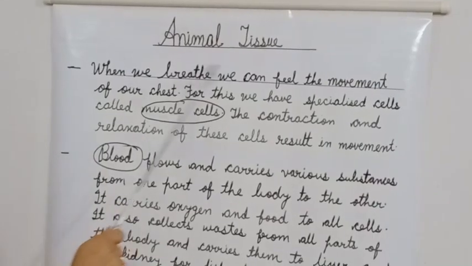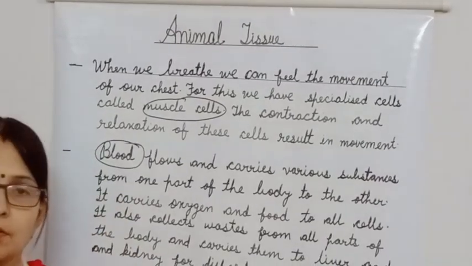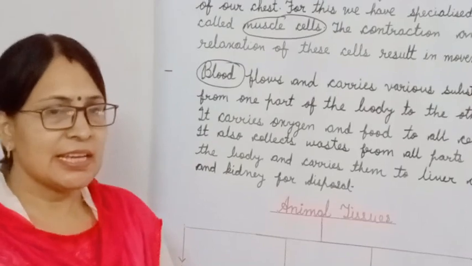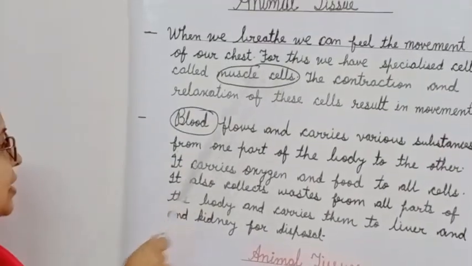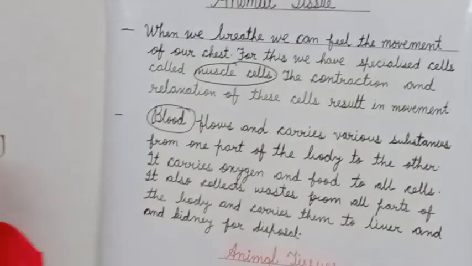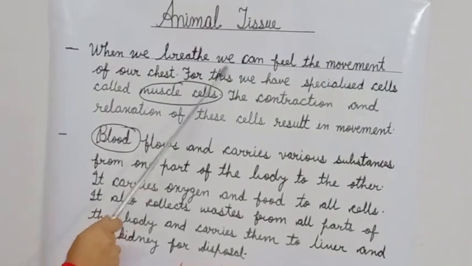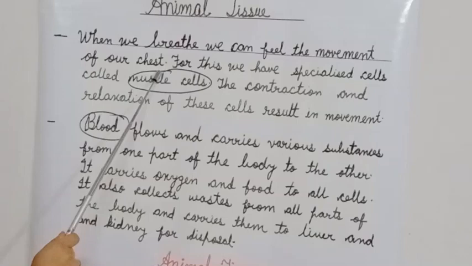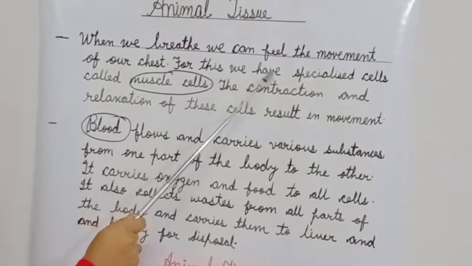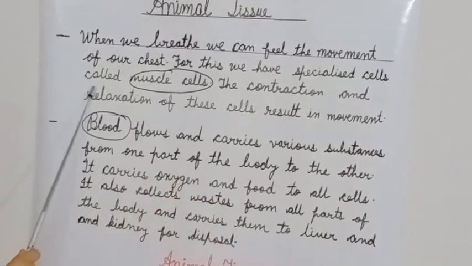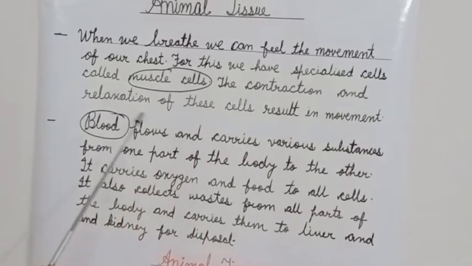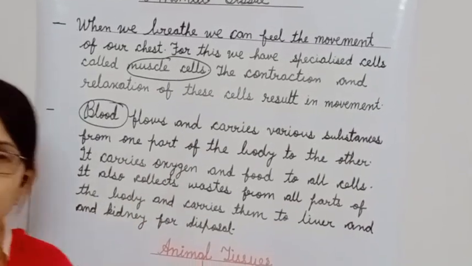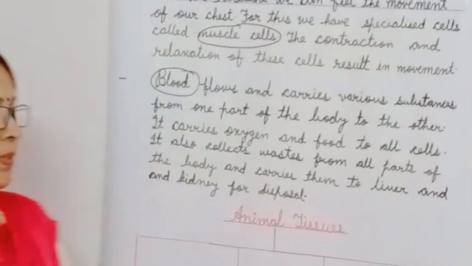In the discussion of animal tissue, we are going to start by taking two examples. First is muscle cells and second one is blood cells. When we breathe, we can feel the movement of our chest. For this, we have specialized cells called muscle cells. The contraction and relaxation of these cells result in movement.